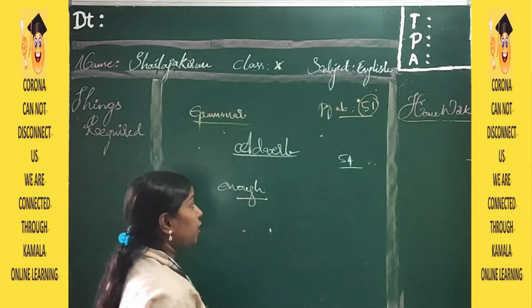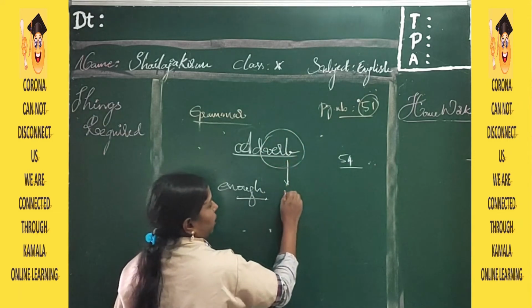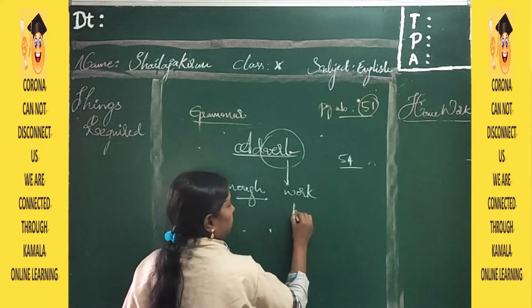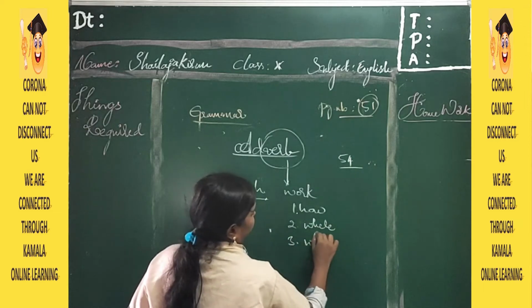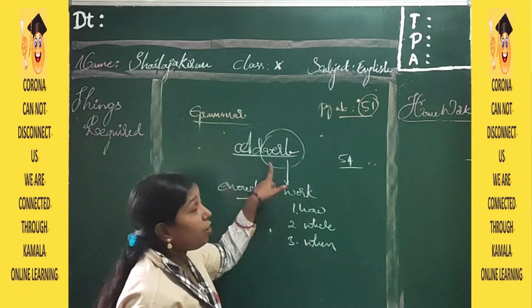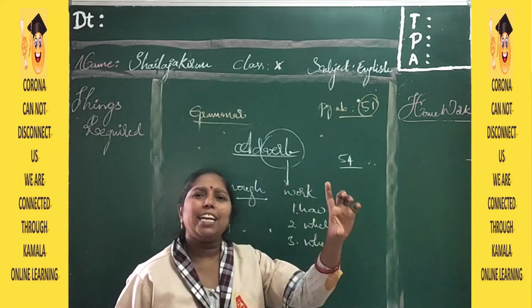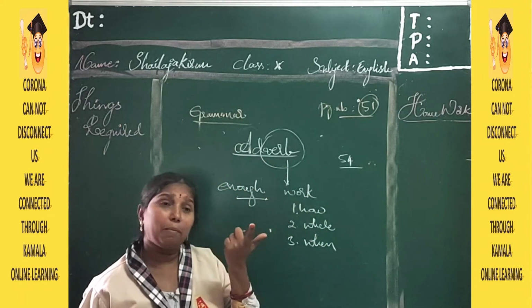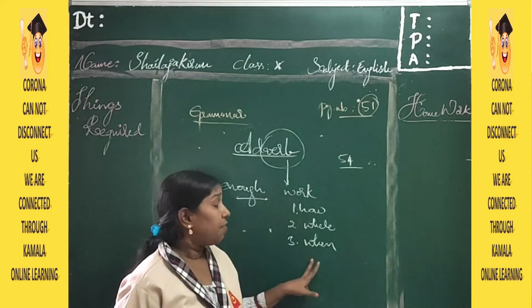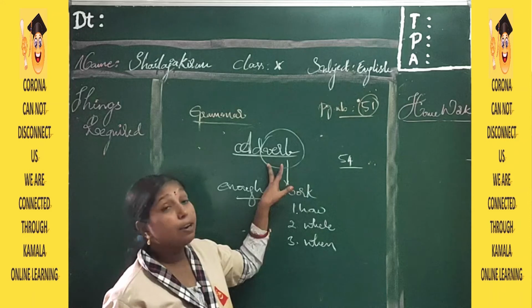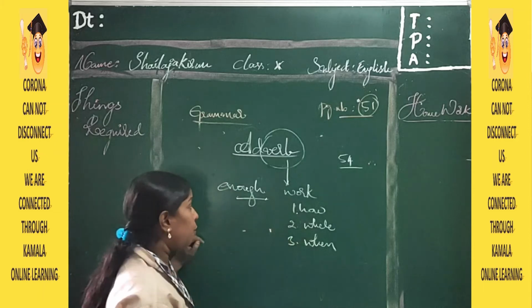That is adverb. Actually, what is adverb? In adverb, what is the half word? Verb. Verb means what? Work. This work: how, where, when. In the word itself we have a definition, if you can understand. Adverb adds a meaning to the verb. In what way? How you have done the work, where you have done the work, when you have done the work. Which one will tell us? Adverb will tell us. Understood?